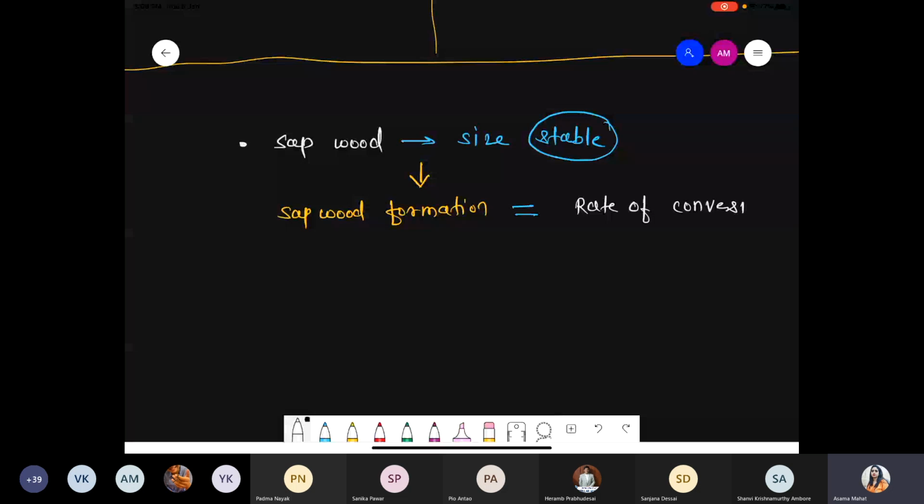into hardwood is equal, because we discussed that some cells of the secondary xylem are converted into sapwood. Now that sapwood is further converted into hardwood. So the size of that sapwood is quite stable, because the formation and conversion rates are totally equal. But please remember, according to age, according to time, slowly, the hardwood size will be increased